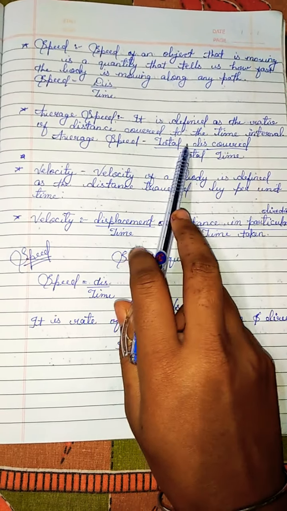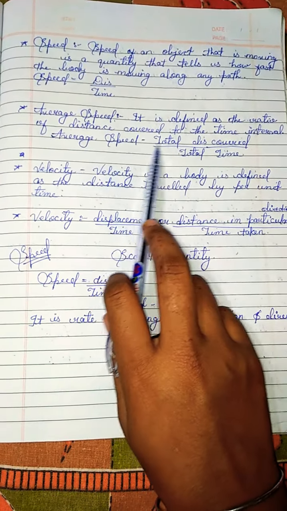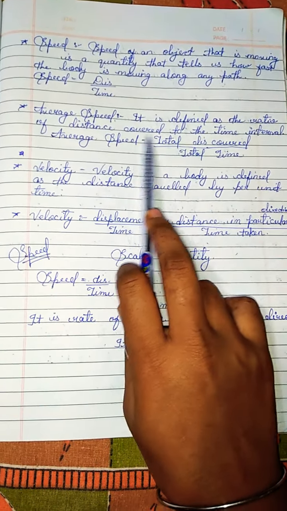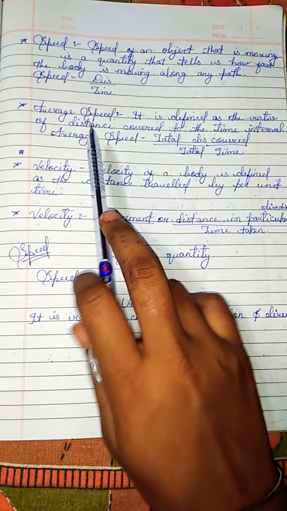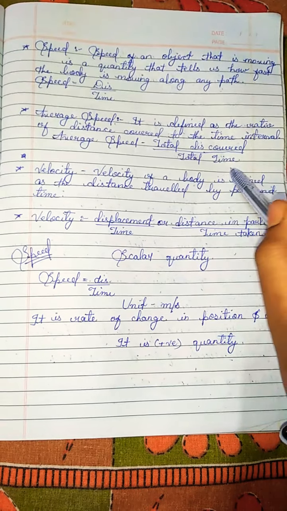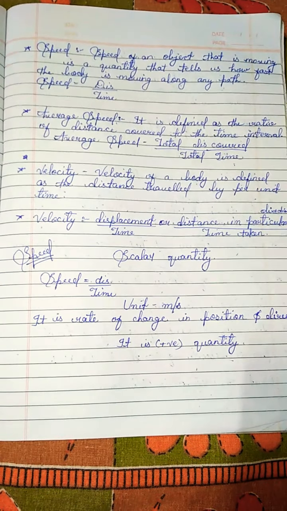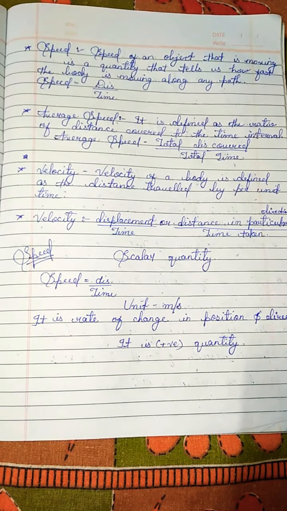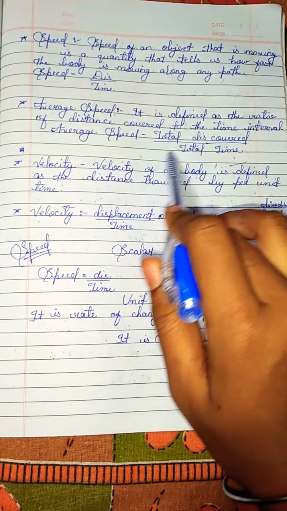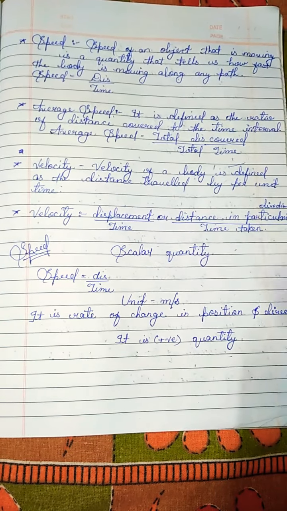Average speed is defined as the ratio of the distance covered to the time interval. It is a ratio, meaning how much average speed you have covered: total distance covered over total time. You can also understand it by its formula, and it is important to learn each and every formula for a good understanding. So average speed is equal to total distance by total time.